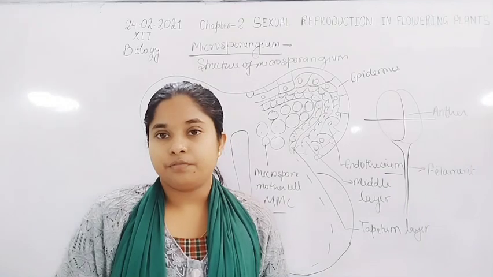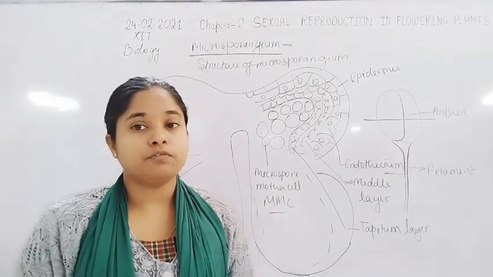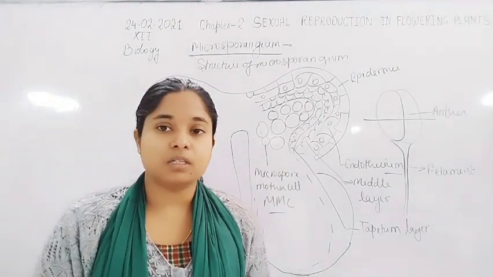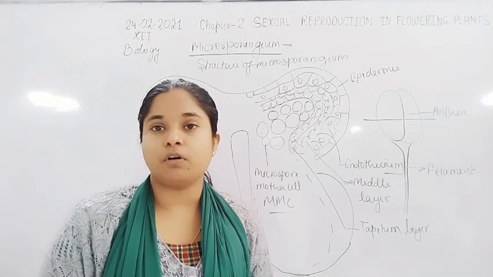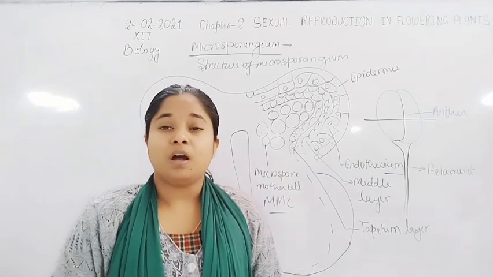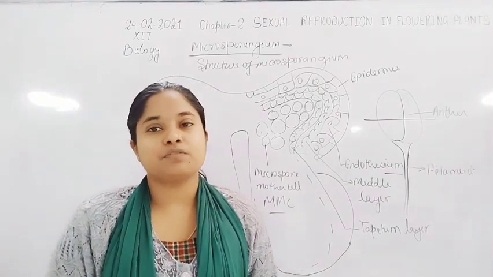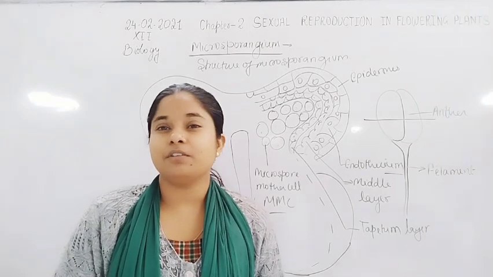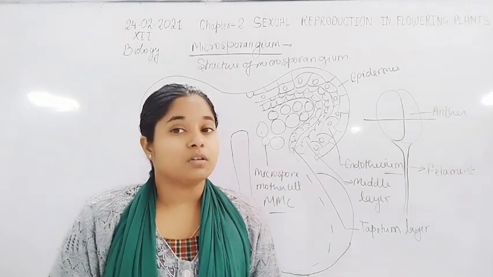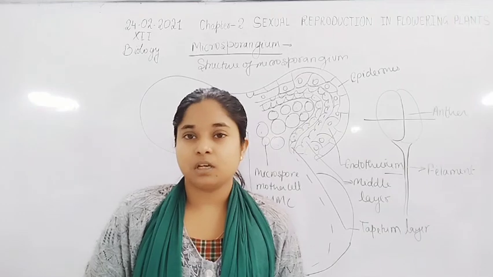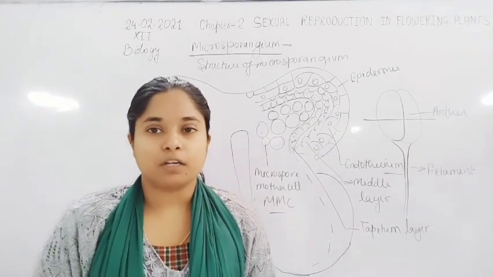But if they ask the number of pollen grains formed by the single microspore mother cell, there are 4 pollen grains formed. And how many fertilizations occur if a single meiosis occurs in the microspore mother cell?